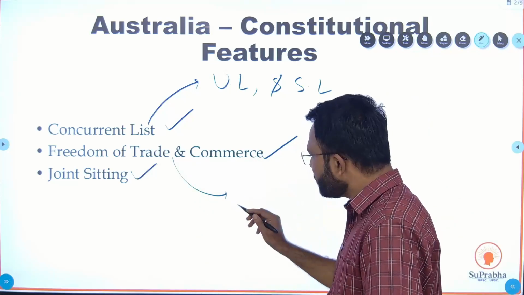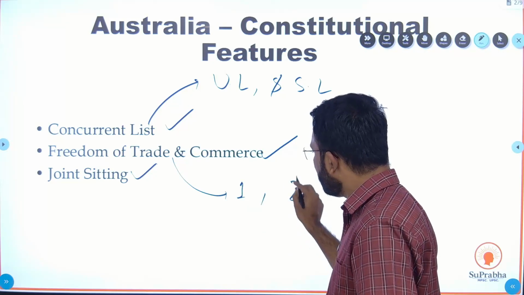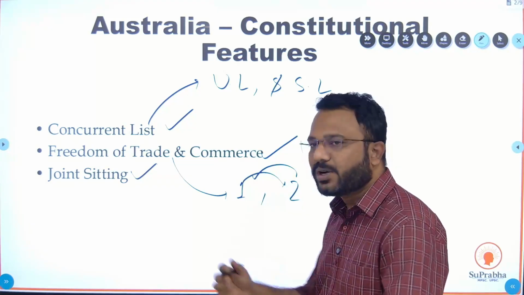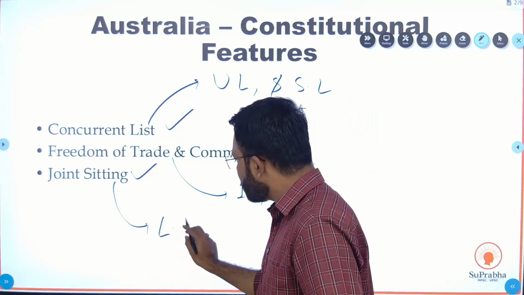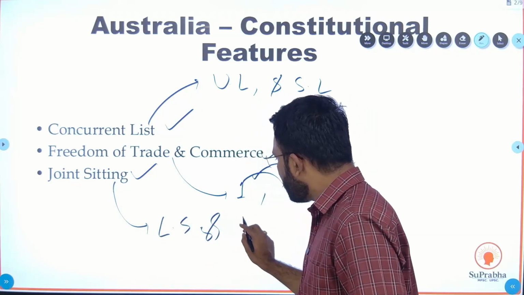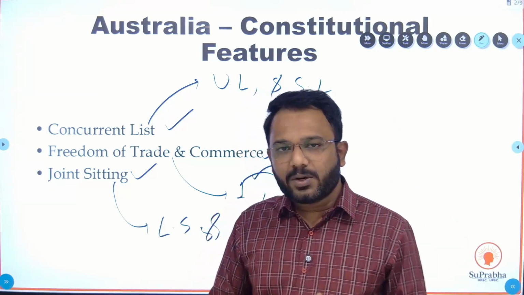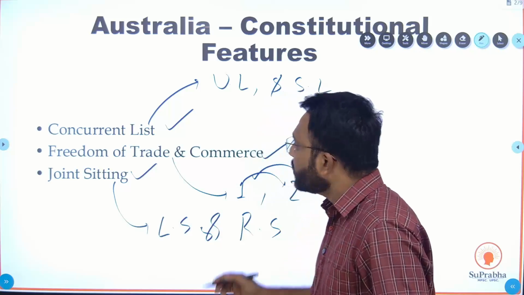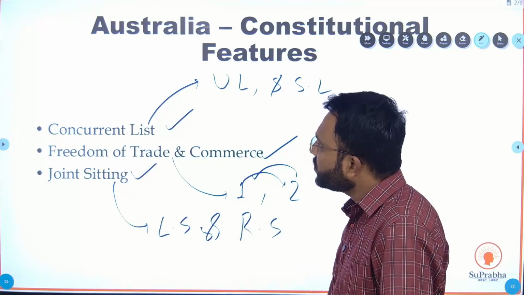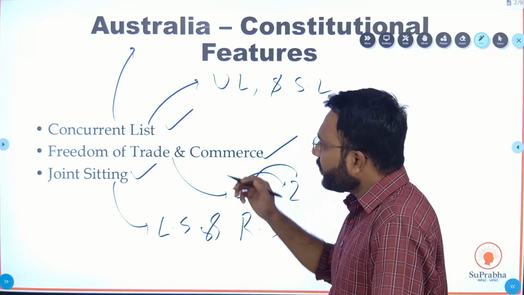In simple terms, it means that two individuals, 1 and 2, come together to trade. In joint sitting, similarly, Lok Sabha and Rajya Sabha come together in a meeting to pass a bill if the bill has been blocked for some reason.